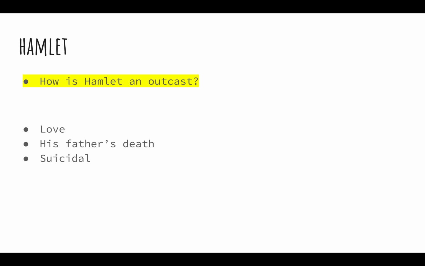The third way that Hamlet was an outcast was because he was suicidal. Usually the prince in the story is supposed to be the happiest, and Hamlet wanting to take his own life was very unusual and different from other stories.